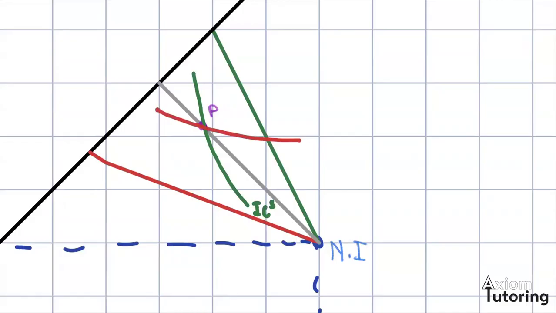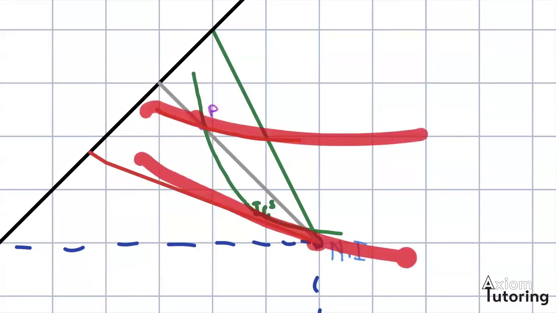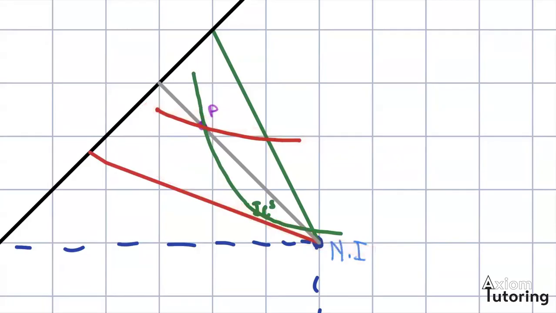Now, I also need to be a bit careful here visually, because if I were to extend this green line, someone might argue, well, look, maybe that point P would not be preferred. So maybe I'll be a bit cheeky here and I'll do something like this, and say that, well, actually it is preferred. And it's clear that for the risky guy, that's at a higher indifference curve. So that might seem like a possible equilibrium point, right?